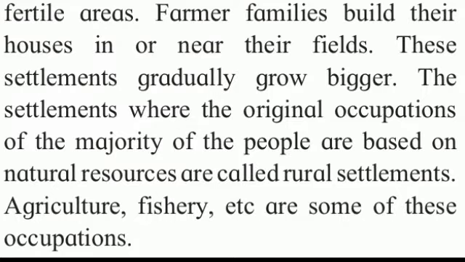Farmer families built their houses in or near the fields. These settlements gradually grow bigger. The settlements where the original occupations of the majority of the people are based on natural resources are called rural settlements. Agriculture, fishery, etc. are some of these occupations. Now see, children, the explanation of this paragraph.